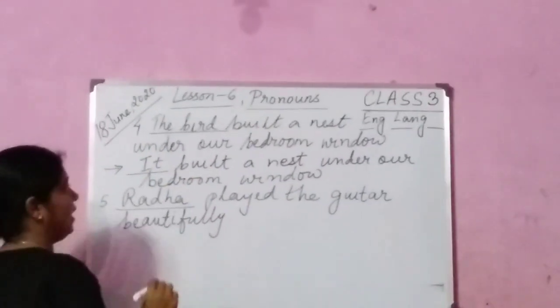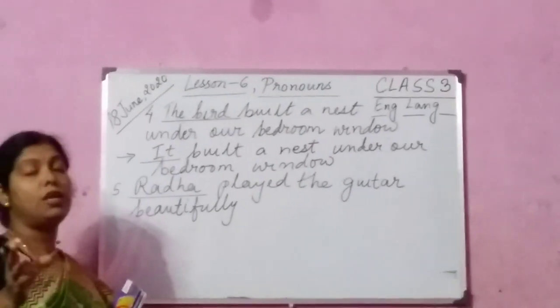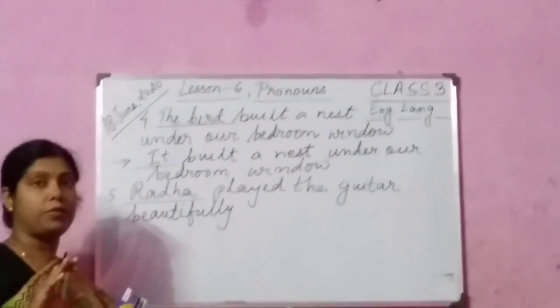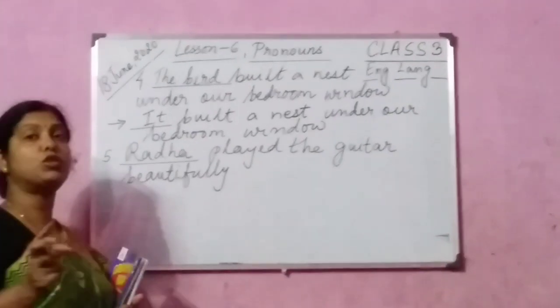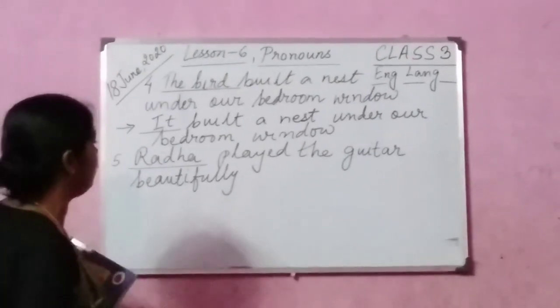Once again I am saying, the bird falls under the animal category. Okay. So for the animal, what do we use? We use it. Okay. The personal pronoun it, we are going to use for the bird. It built a nest under our bedroom window.